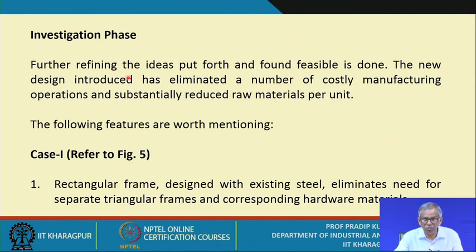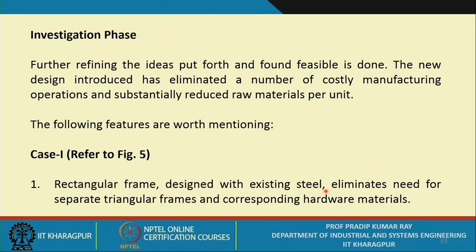So, we go for further refining the ideas, that is natural in fact, through several sittings and several meetings. Some of the important features are worth mentioning here, like with respect to case 1, the rectangular frame designed with the existing steel eliminates the need for separate triangular frames and corresponding hardware materials.